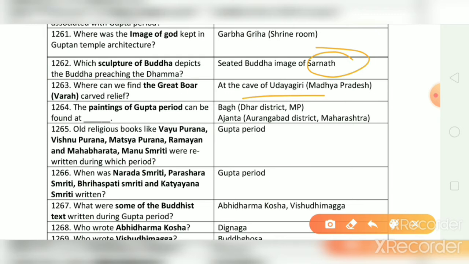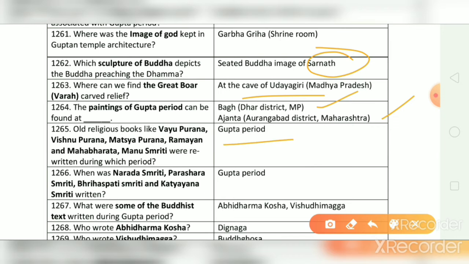The paintings of Gupta period can be found at Bagh in Madhya Pradesh and Ajanta in Maharashtra. Old religious books like Vayu Purana, Vishnu Purana, Matsya Purana, Ramayana and Mahabharata and Manusmriti were rewritten during which period? And the correct answer is Gupta period.